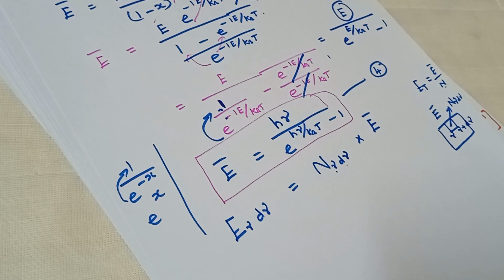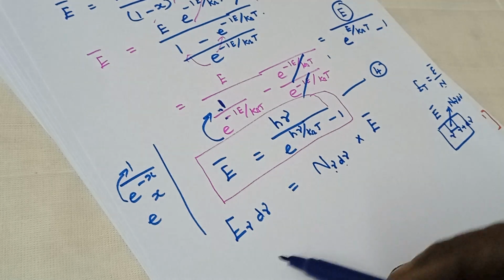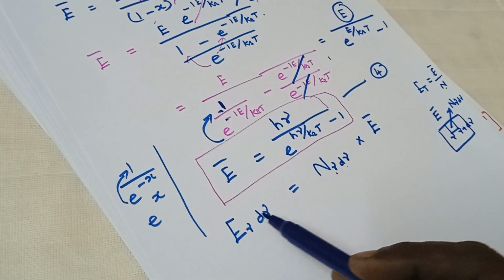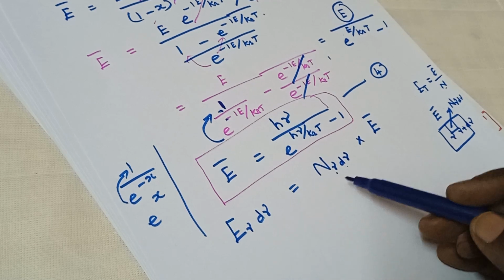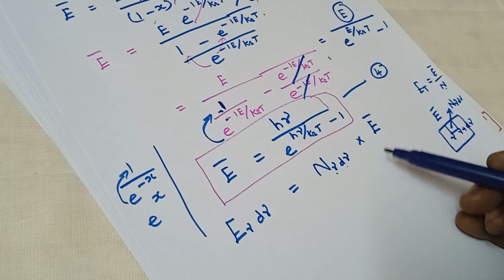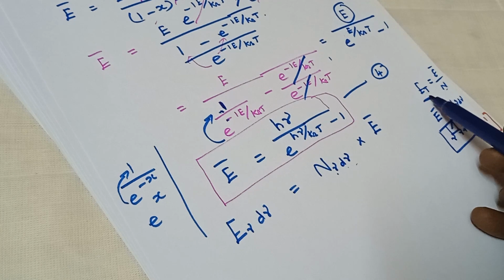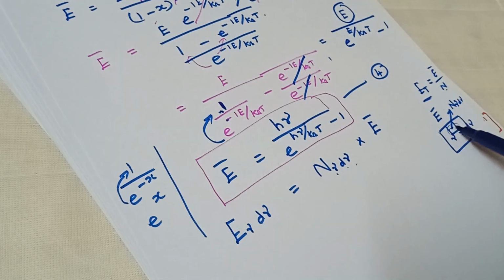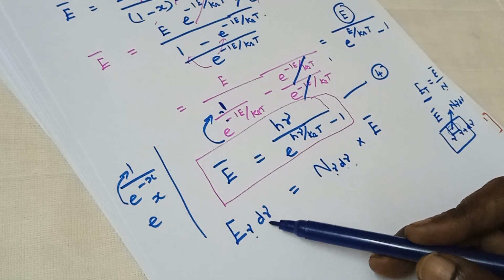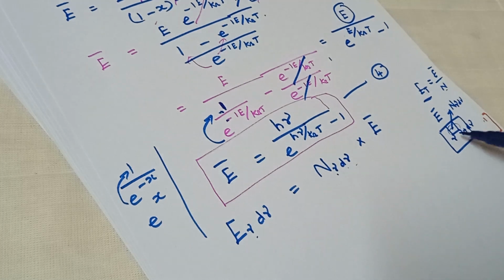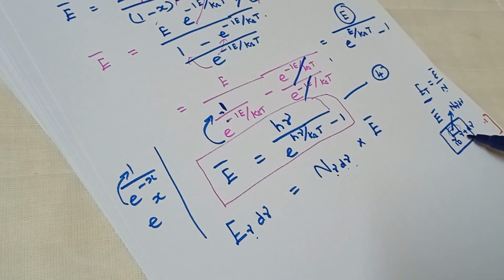So in this way, in a particular volume, per unit volume, the energy density E ν dν is equal to n of ν dν into average energy. Instead of E for the total black body, we are considering a particular range of frequency. Any range can be considered, with the difference in frequency. For example, if it is 10 hertz and 12 hertz, then ν is taken as 10 and ν plus dν is taken as 10 plus 2.